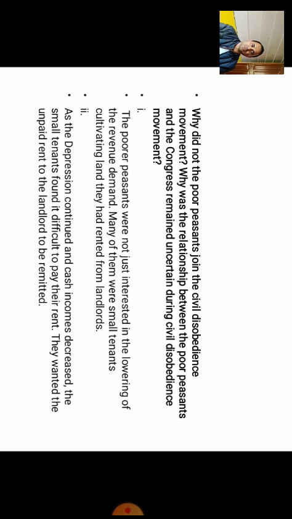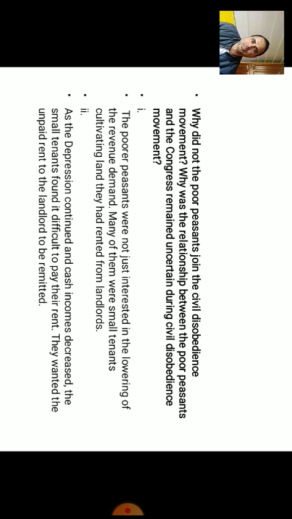Many of them were small tenants cultivating land they had rented from landlords. As the depression continued and cash income decreased, the small tenants found it difficult to pay their rent. They wanted the unpaid rent to the landlords to be remitted. These are the important notes we have discussed.